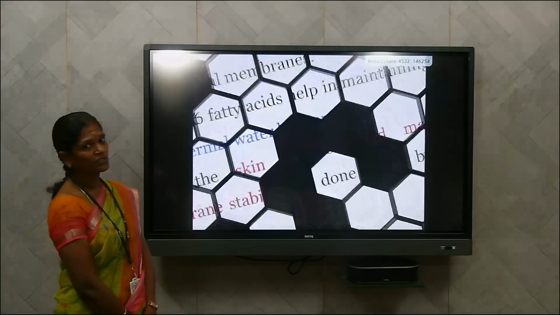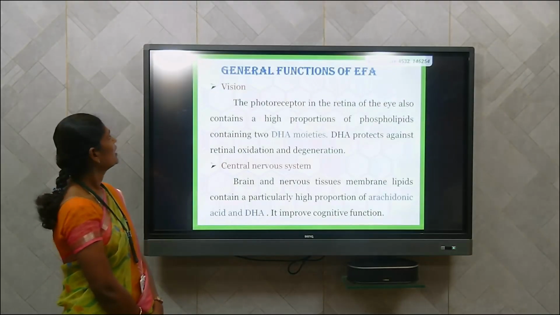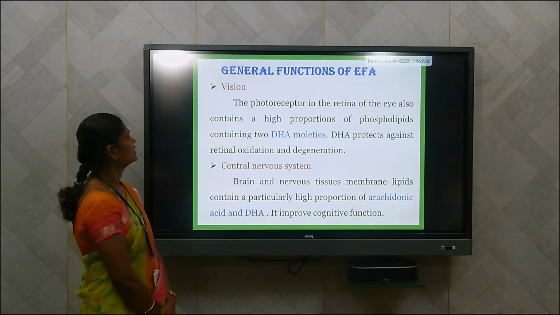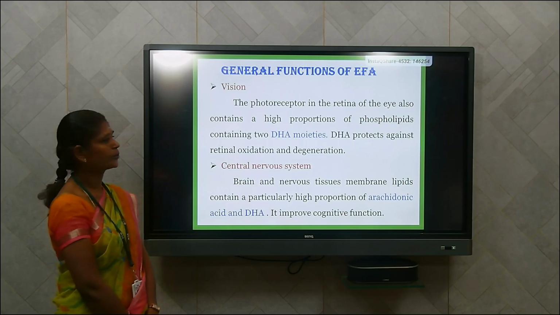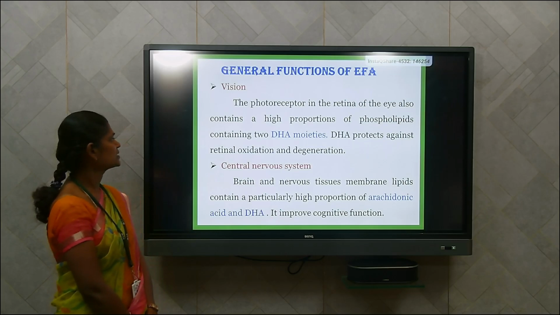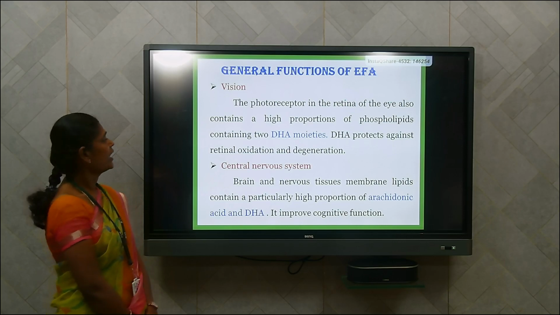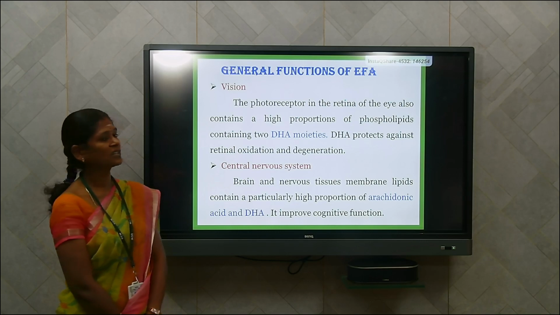So for the proper function of skin, omega-6 fatty acid is more essential. And in the general functions of essential fatty acids, in vision, the photoreceptor in the retina of the eye also contains a high proportion of phospholipids. This contains two docosahexaenoic acid moieties, and docosahexaenoic acid protects against retinal oxidation and degeneration.